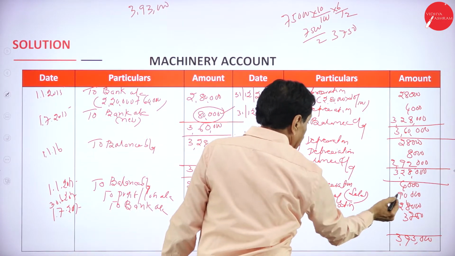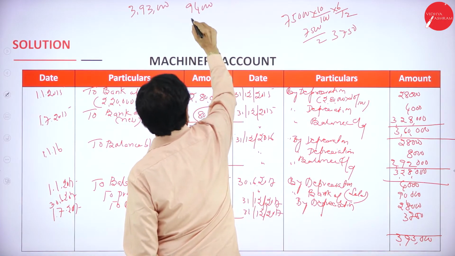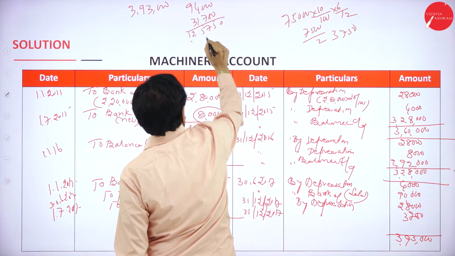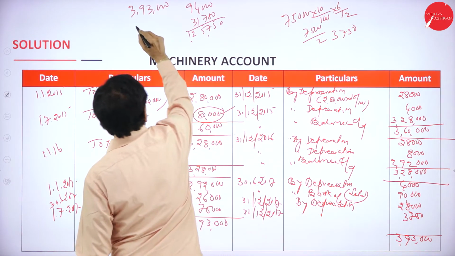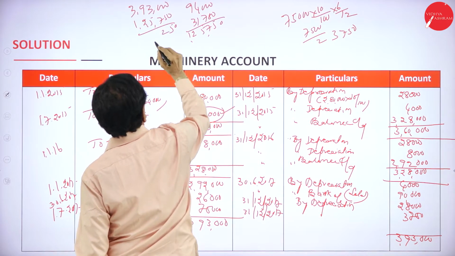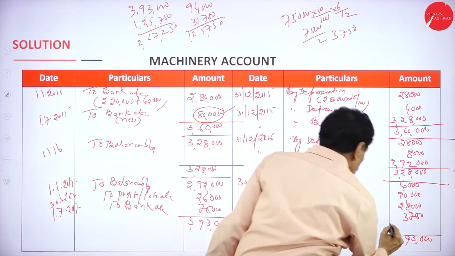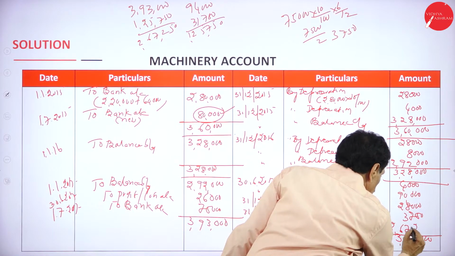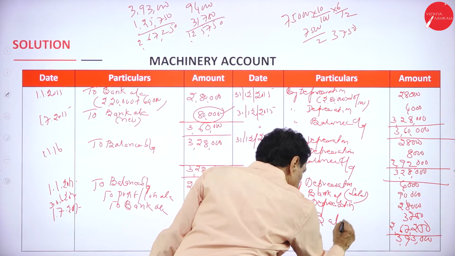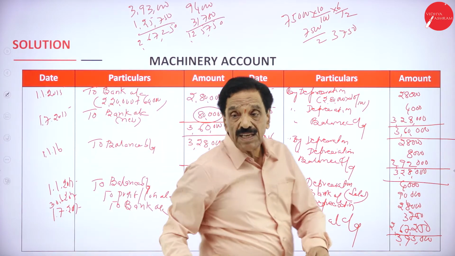Debit side 94 plus 31,750. 1,25,750. 1,25,750. 2,67,250. Same date, by balance carried down 2,67,250. This I have to explain.